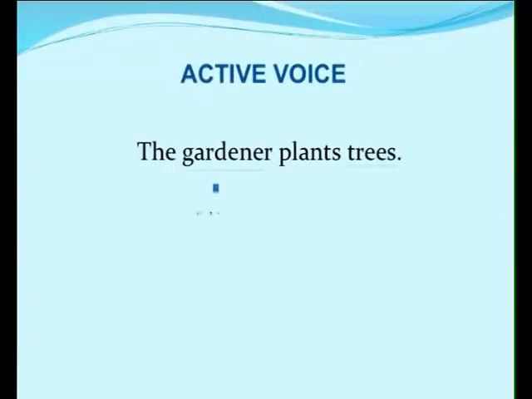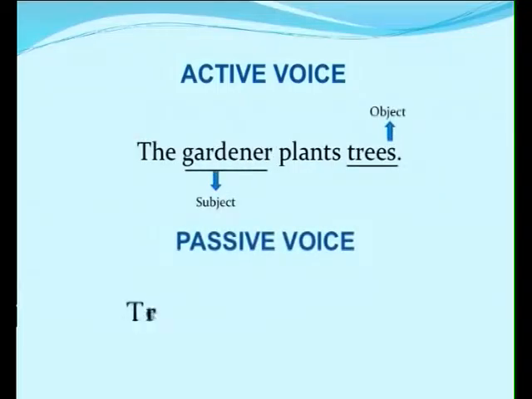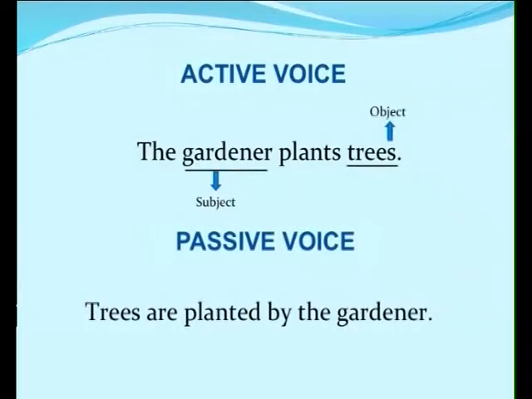For example, like simple present, if a sentence is in simple present, the gardener plants trees. Here gardener is subject, trees is object. So what happens in active to passive, object becomes subject, subject becomes object without changing the meaning. Meaning should not change. Like the gardener plants trees. So trees are planted by the gardener.